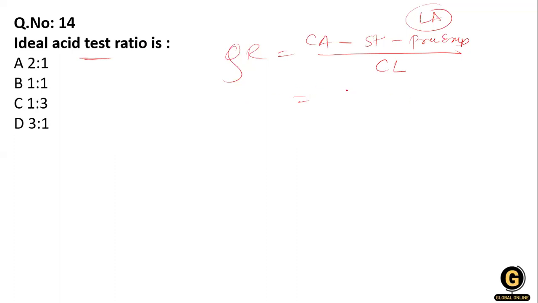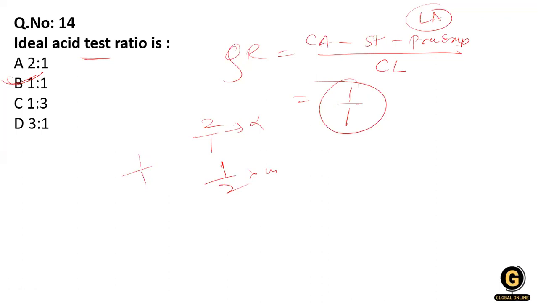So the acid ratio must be 1:1. That is ideal. This is the ideal ratio. If it is greater than this ratio, that means 2:1, that means it adversely affects the company. If it is 1:2, then again it adversely affects the company. It must be 1:1. Clear?